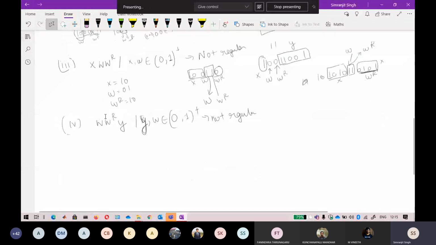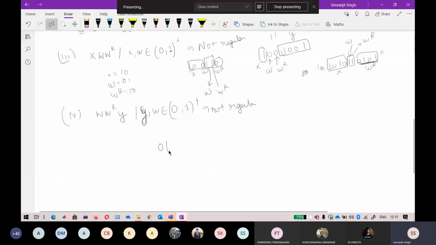like this one, suppose I say that this is your 0 1 and this is my 1, and then that thing is given. So I can tell that if I just say this, that smallest string, I will go with the smallest string like 1 1 0 0 1. Okay, so this will be my w and this will be my wr because it is starting with it. So I will go with the smallest string here.